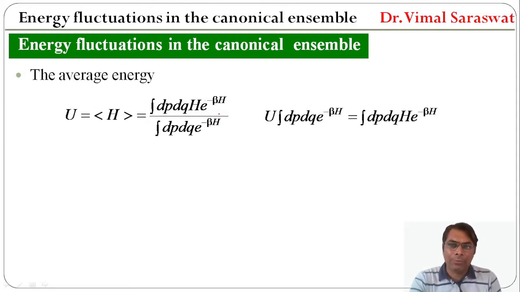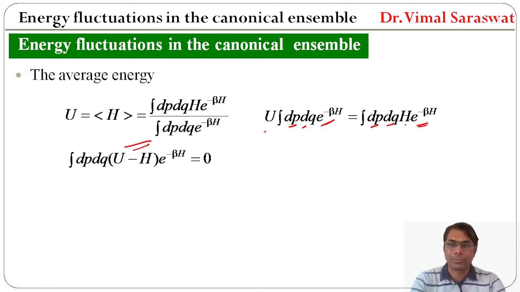Now if we cross multiply this equation, then U integration dp dq e raised to power minus beta H is equal to integration dp dq H e raised to power minus beta H. Or if we transfer this from here to here, integration dp dq (U minus H) e raised to power minus beta H is equal to 0.